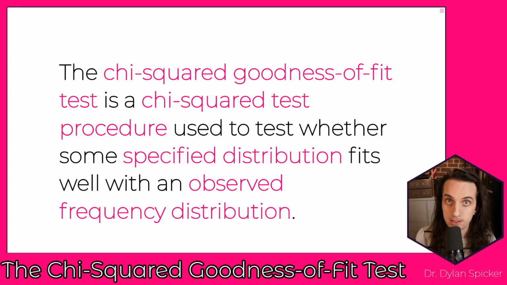Right? You get your cell probabilities, you find your expected value, you compute your chi-squared test statistic, and that's going to translate into a p-value that you can use to test these hypotheses here, right? And so that's going to be the chi-squared test specifically applied to whether a distribution actually fits well, hence the name goodness of fit, right? And this test procedure, again, is going to be very useful whenever you have these qualitative data and you're trying to understand, is the hypothesized distribution actually an appropriate distribution given what you've observed?